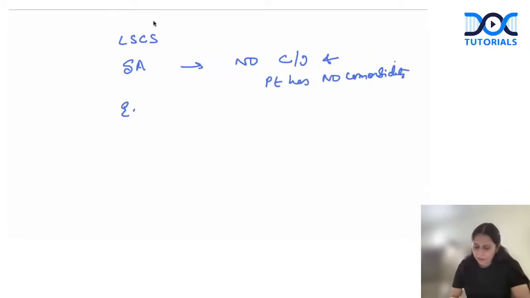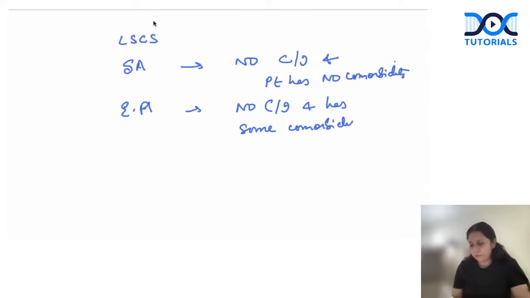If the patient has no contraindication for central neuraxial blockade and has some comorbidity, right, then I would prefer another neuraxial blockade, epidural anesthesia. Why? Epidural causes less hemodynamic imbalance than spinal. And general anesthesia would be preferred only if the patient has absolute contraindication for spinal and epidural anesthesia. Got it?